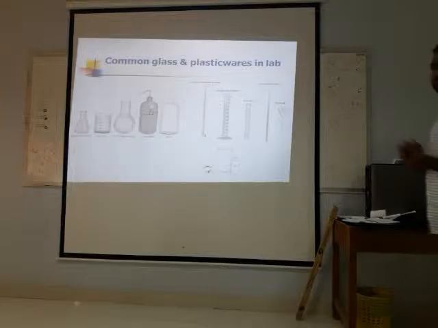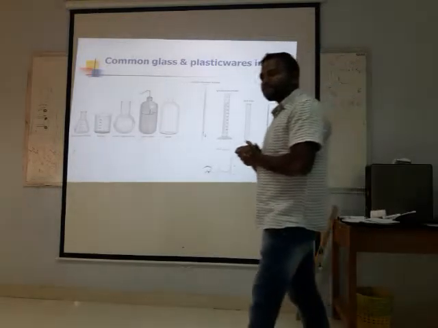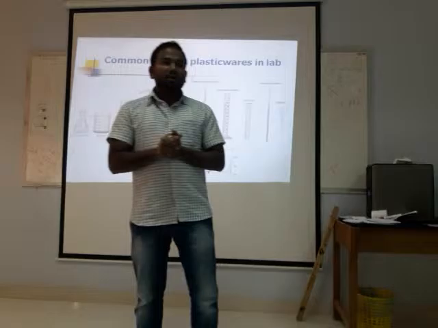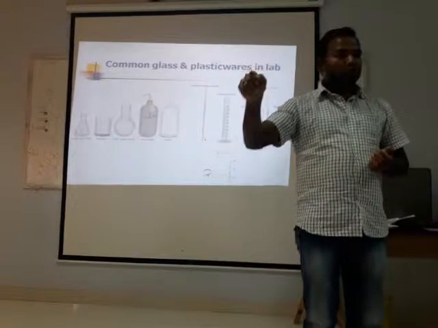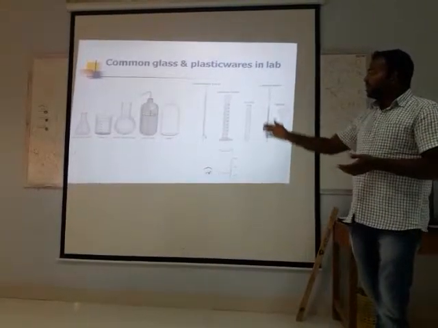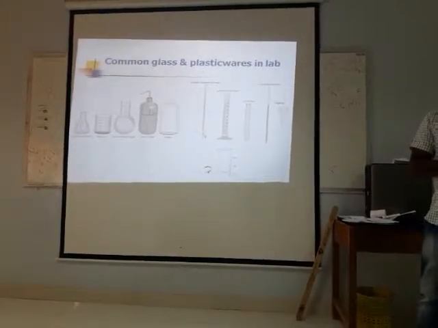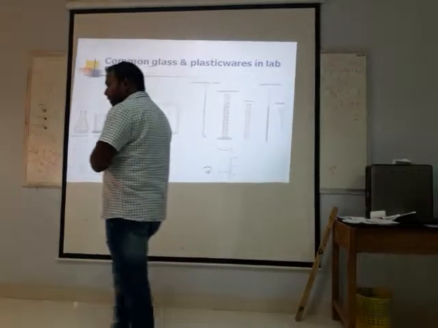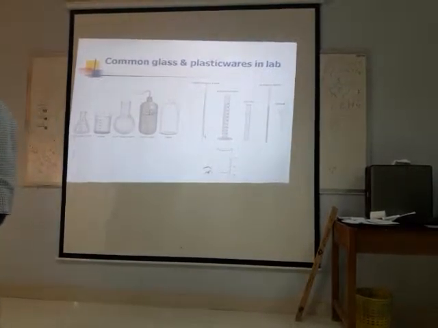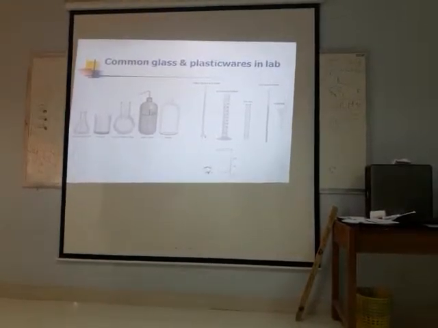What is the use of the wash bottle? To wash, or to pour water into the test tubes. The reagent bottle is to store reagents. In the biochemistry lab there are two types of reagent bottles: one is white, another is brown or amber color.